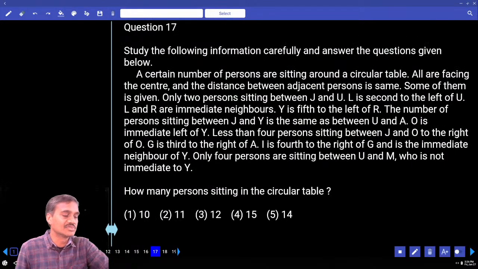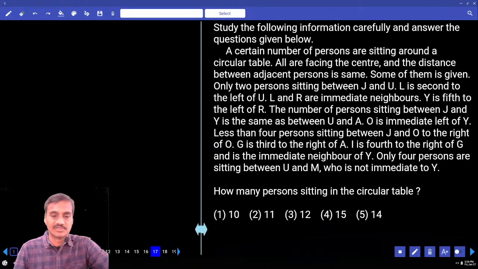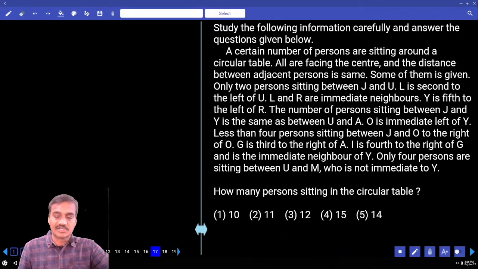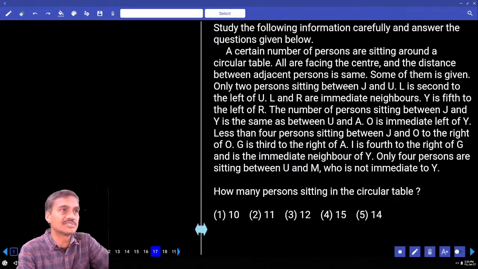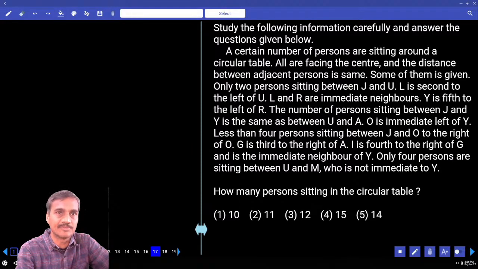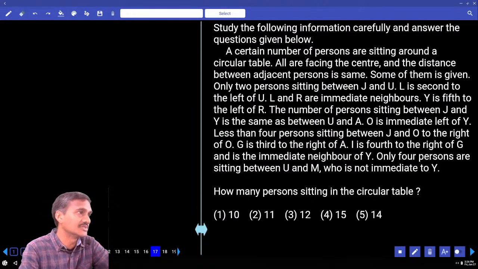Then next one, coming to question number 17 onwards. Then 17 to 20. Tell me what is given here. Certain number of persons seated around a circular table. Circular table, certain number. First or the second priority? Now first or the second priority. First చేస్తామా second చేస్తామా? ఎలా చెప్తాం? Again the parameters. What are the parameters we need to consider here?